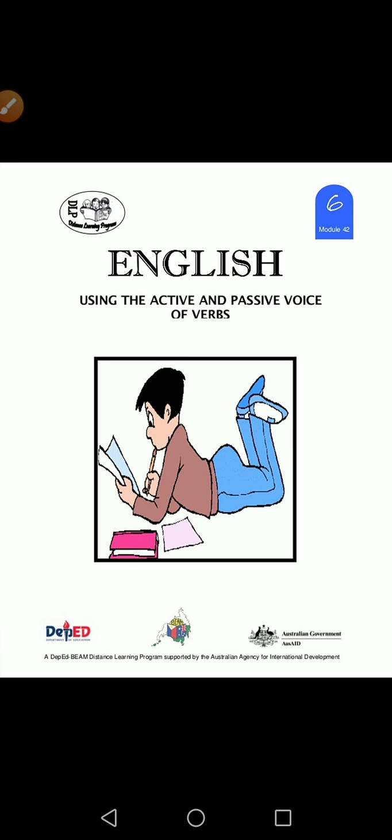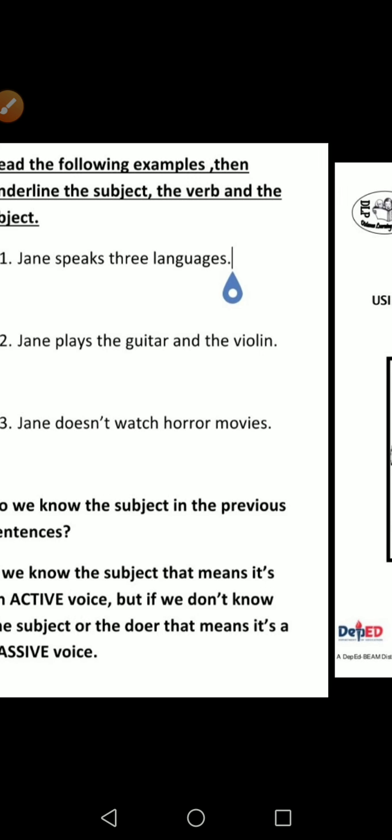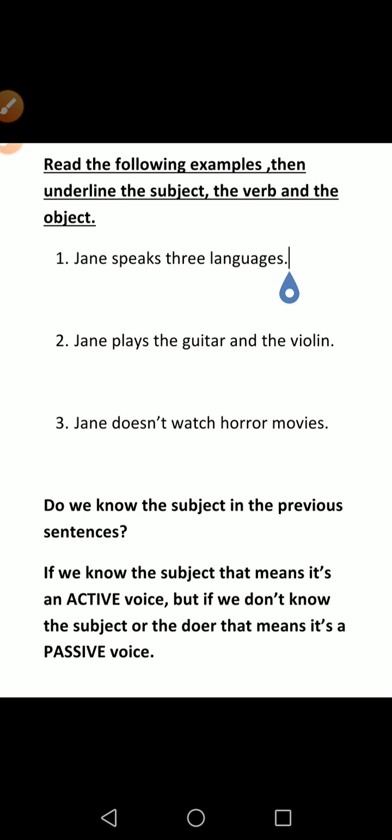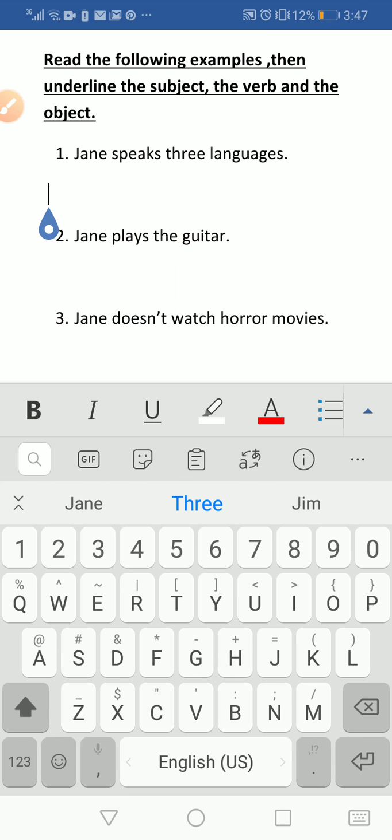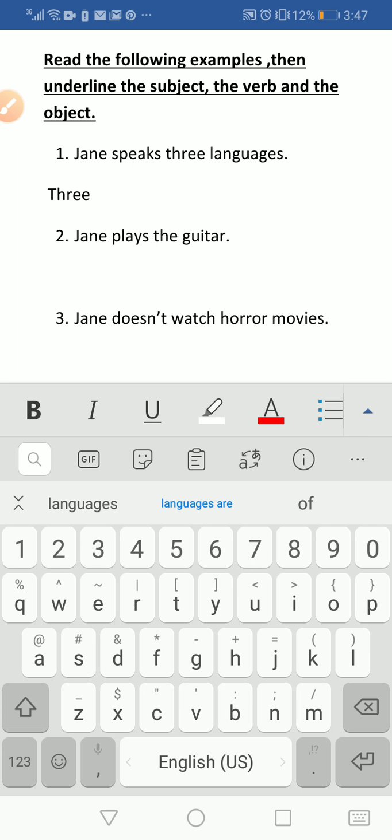Okay. Let's now change the previous sentences from active voice to passive voice. So again, Jane speaks 3 languages. 3 languages is the object. So we put the object first. 3 languages are